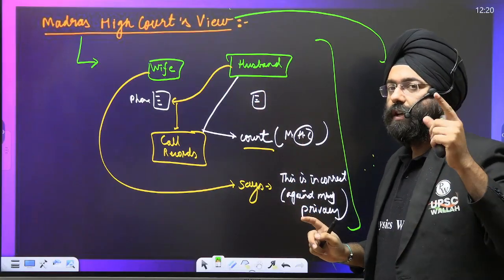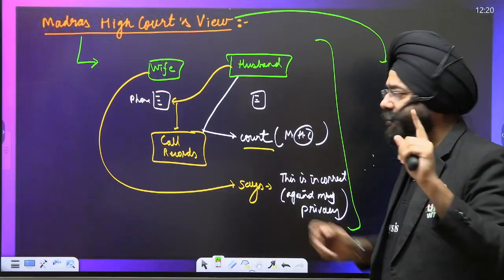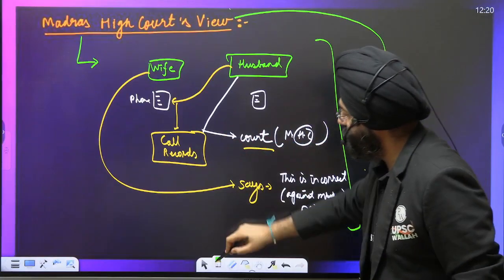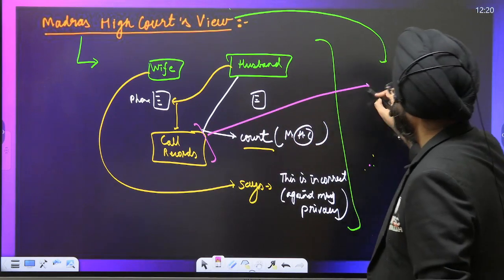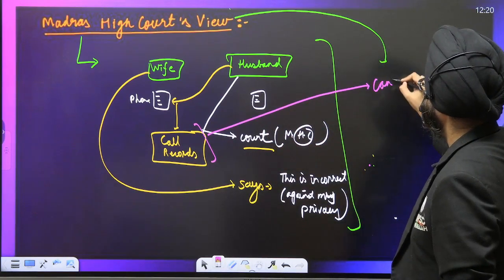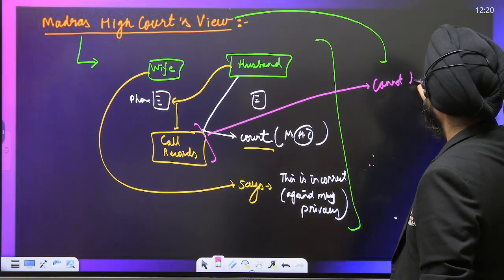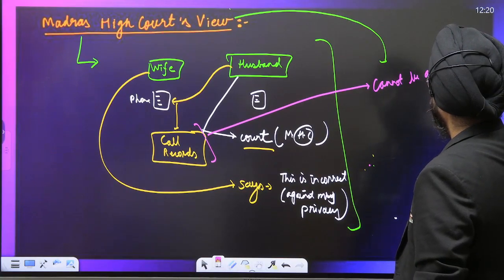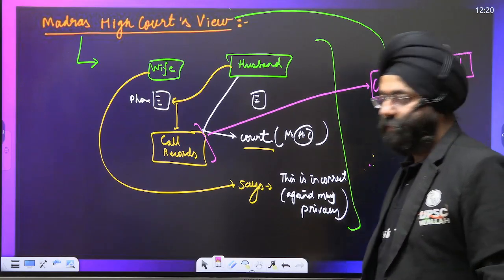So the Madras High Court says that this evidence cannot be accepted. Why can it not be accepted?